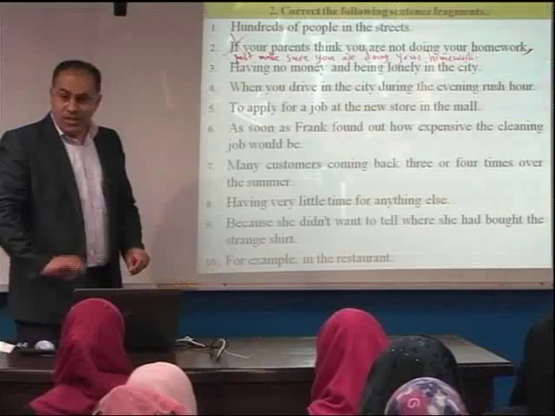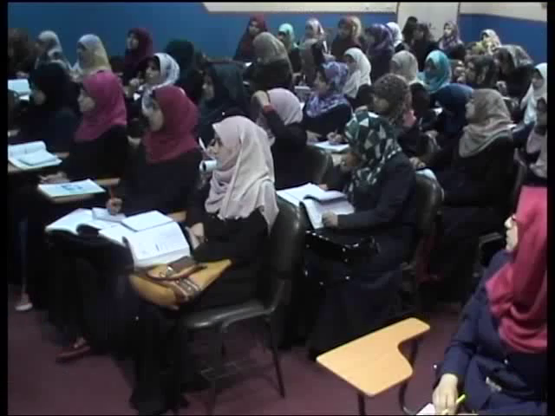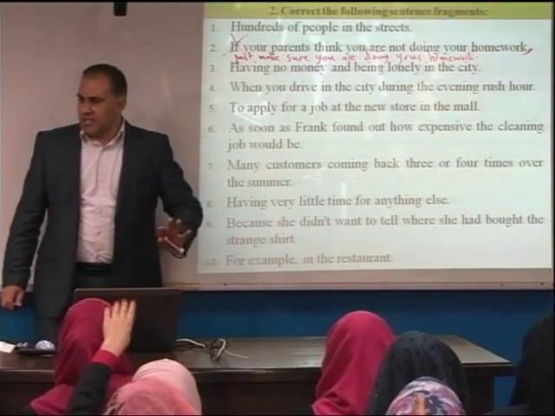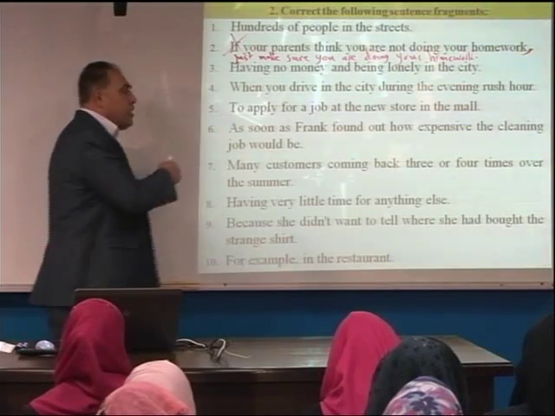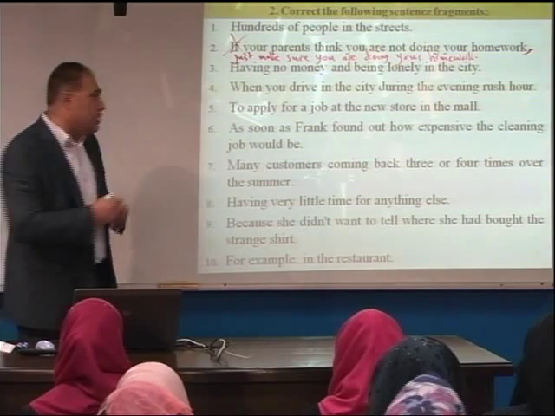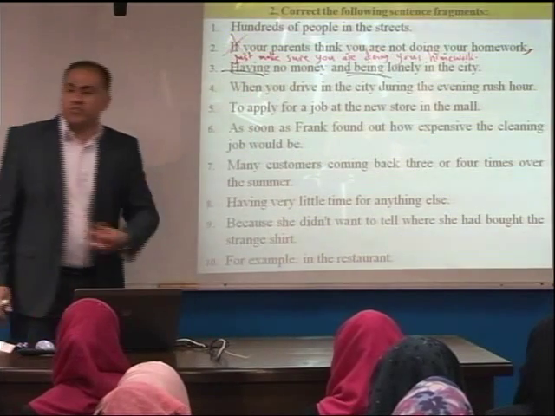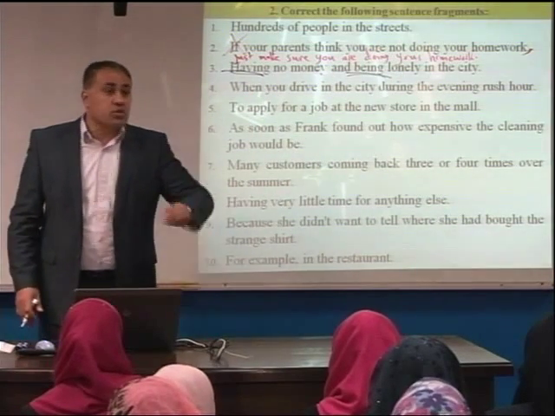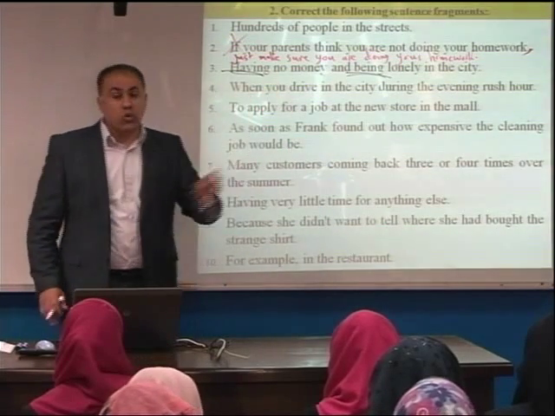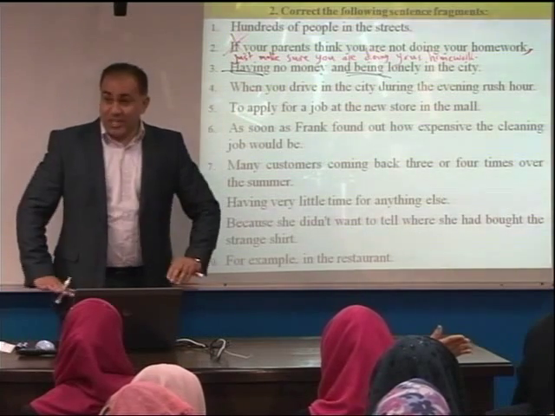Okay, made him sad. Very nice. Is there another answer? We can say we are having no money and being lonely. Very nice. Or we can say he had no money and was lonely in the city. Because of this, a participial cannot function as a finite verb, as a main verb. So we can change it into he had no money and was alone or was lonely in the city. Now I have a subject and verb relationship.